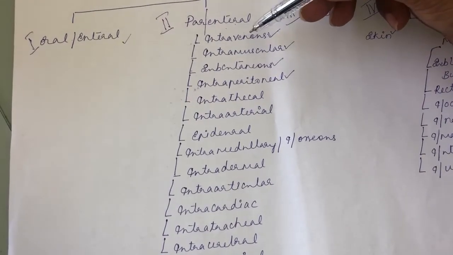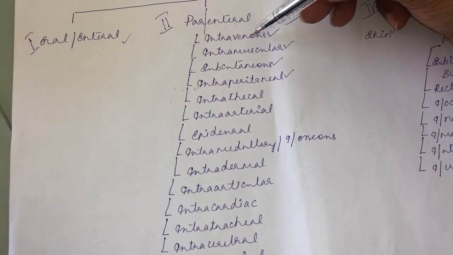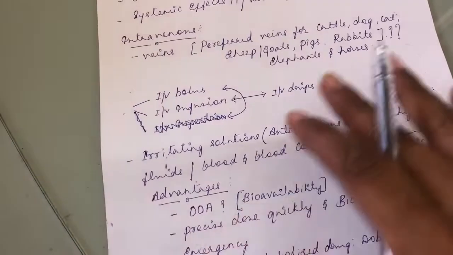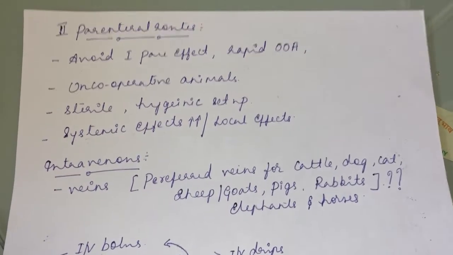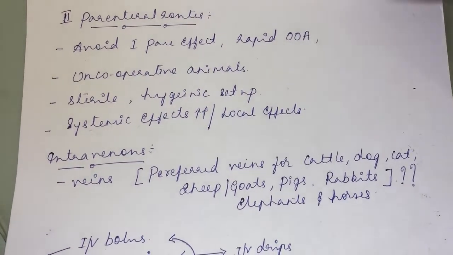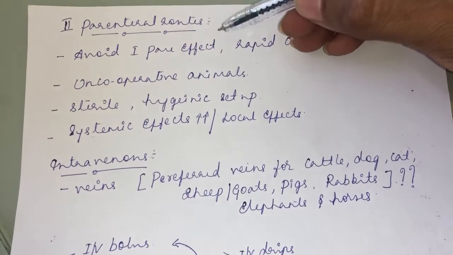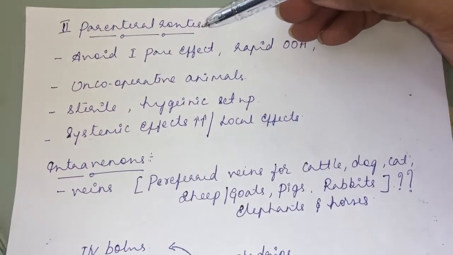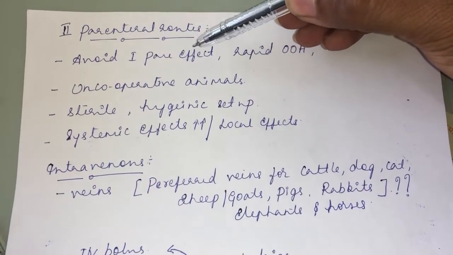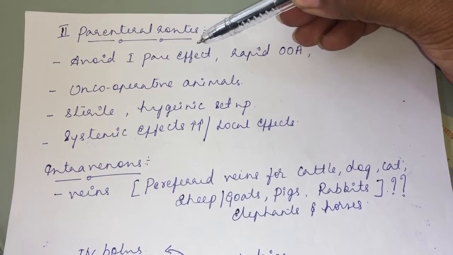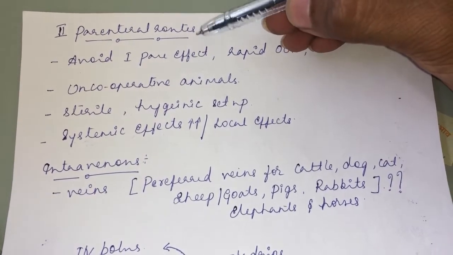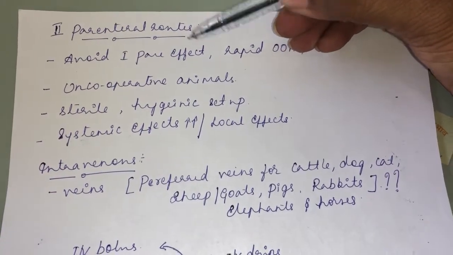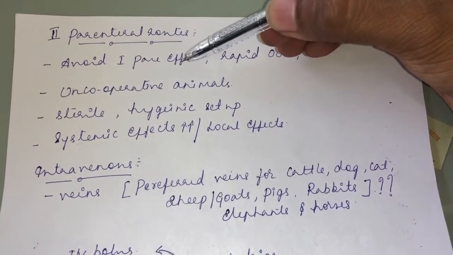So the first parenteral route of administration is the intravenous route of drug administration. The basic feature of the parenteral route of drug administration is that the majority of this kind of drug administration avoids the first pass effect. The first pass effect is a phenomenon wherein the drug passing through the intestine for the first time gets metabolized at the level of the intestine or at the level of the liver. That we call the first pass effect.